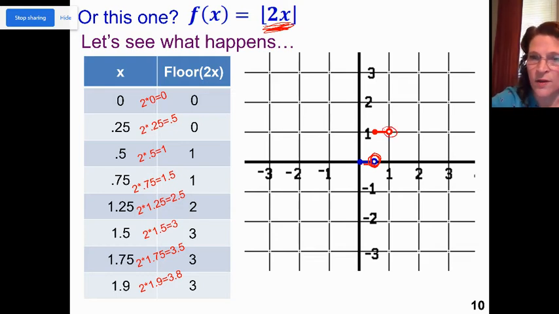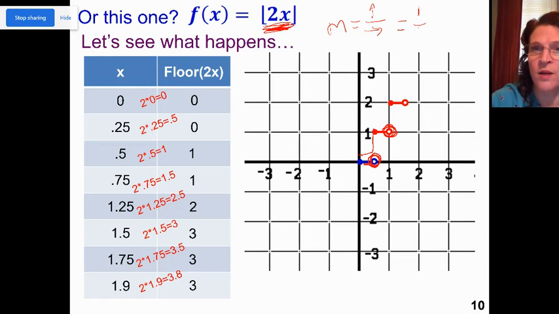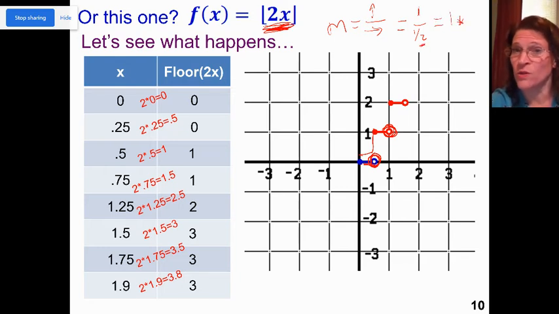As soon as I hit x is 1, I'm jumping up to 2. So what's happening here? I'm only moving over 1/2 and up 1. So when you think about your slope, it is how many you're moving up over how many you're moving over. So I'm moving up 1 and I'm moving over 1/2. Think back to your fractions. 1 divided by 1/2 is the same thing as 1 times the reciprocal. So my slope is 2.